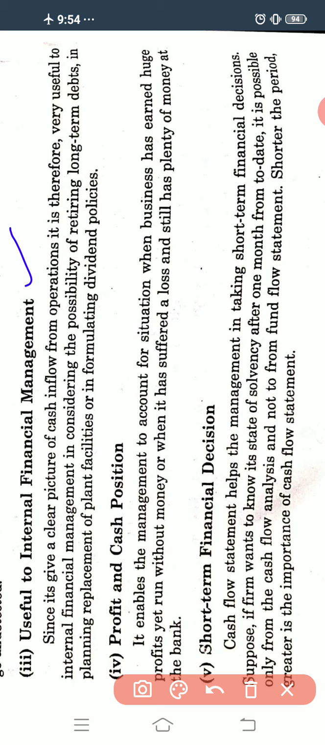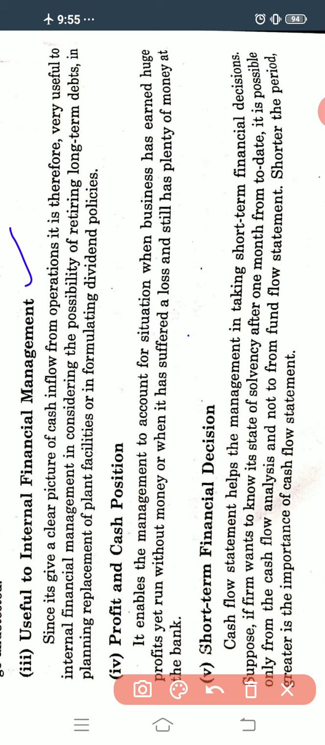So in considering the possibility of retiring, with the help of that, the company can plan for retiring long term debts. When the long term debts will retire, it can also help in planning the replacement of plant facilities, when we can replace the machinery and plant, and it also helps in formulating dividend policies.